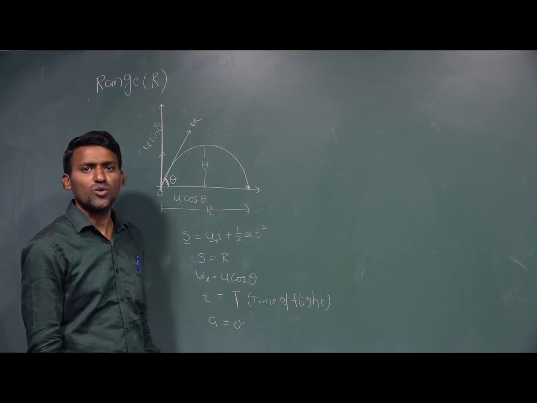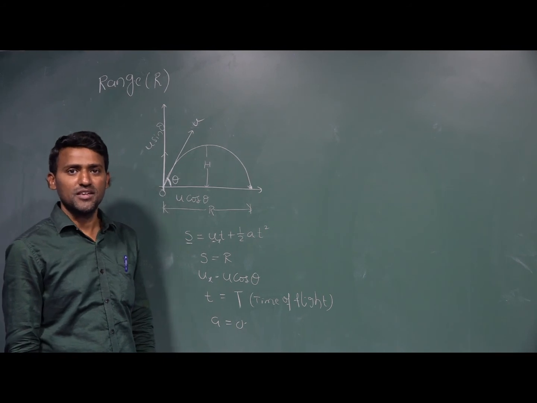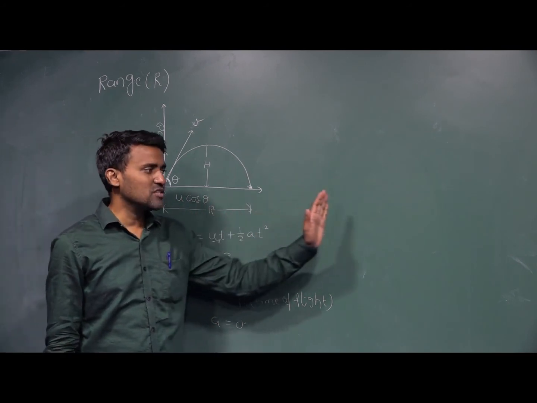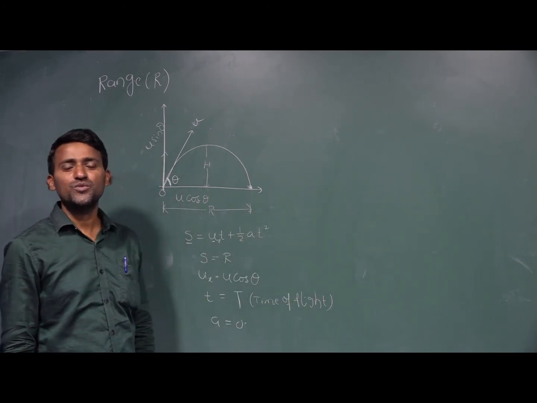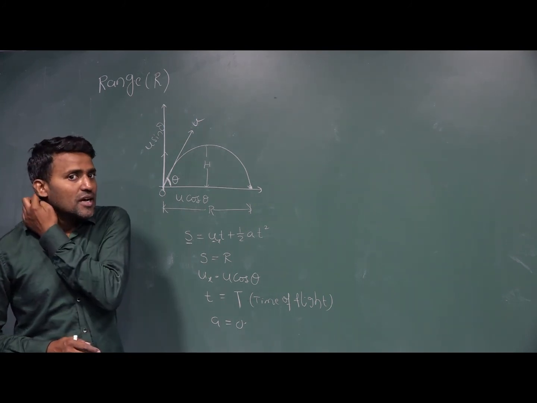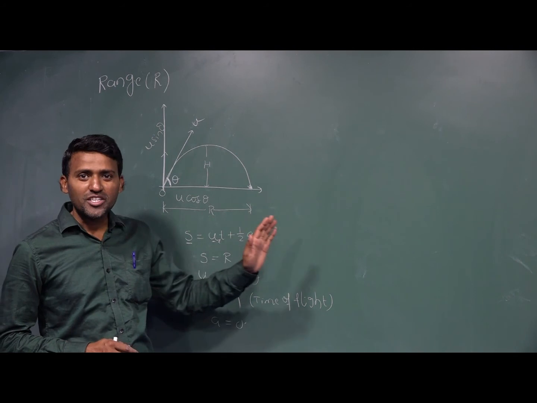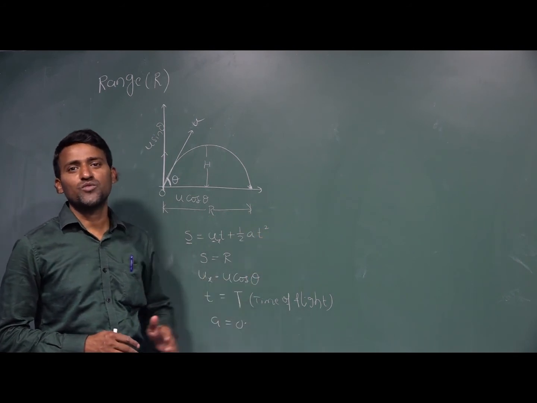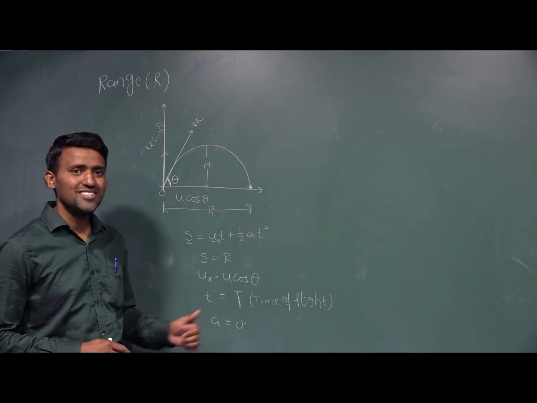Why is acceleration 0? Along the horizontal direction the object moves with a uniform velocity, so acceleration is 0. Did you understand, children?